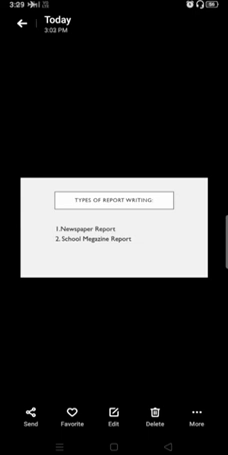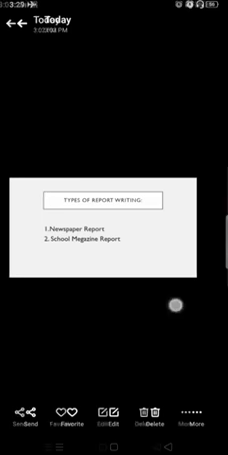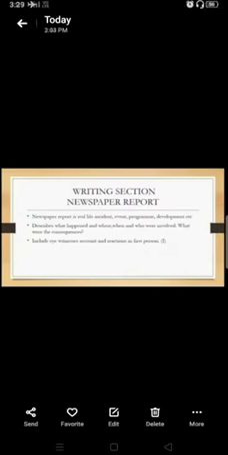Basically, a report can be written in two ways, okay? The first one is your newspaper report, or we can say report written for newspaper. And the second one is your school magazine report, that is report written for school magazines, okay? Now, first thing first, let us first cover up with newspaper report, and we will come in the next video lesson with the report for school magazine.